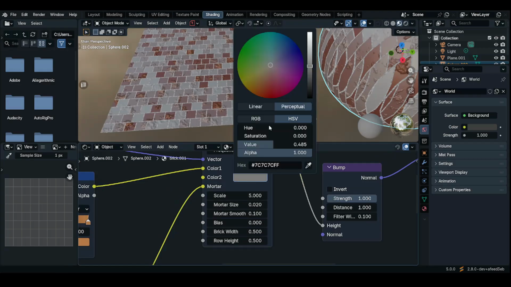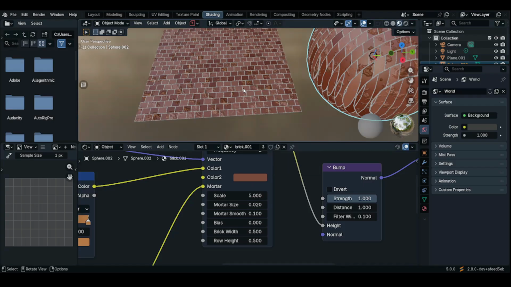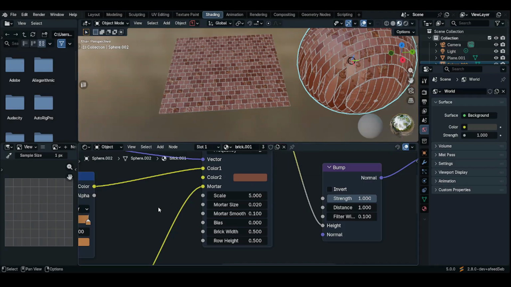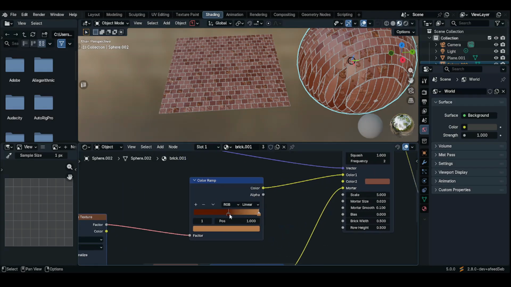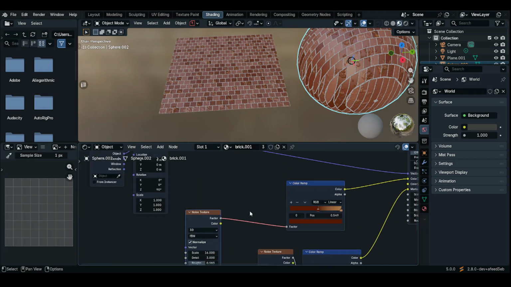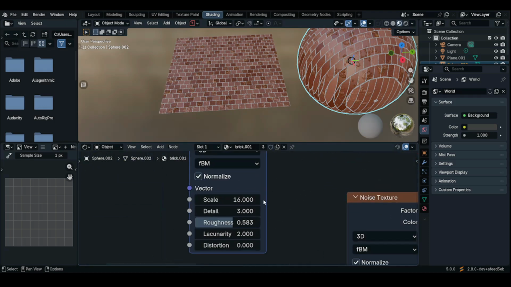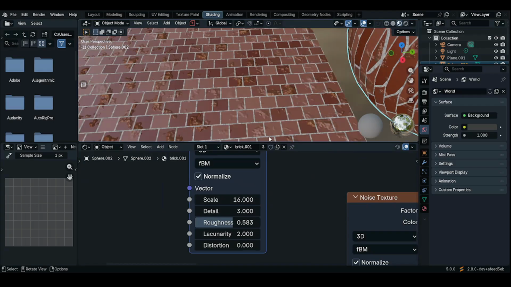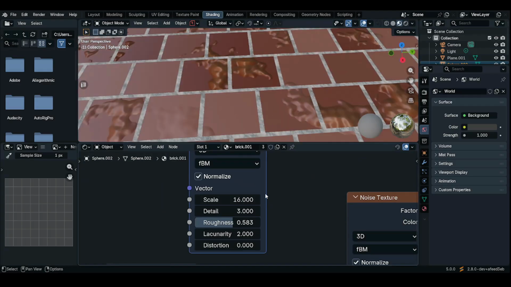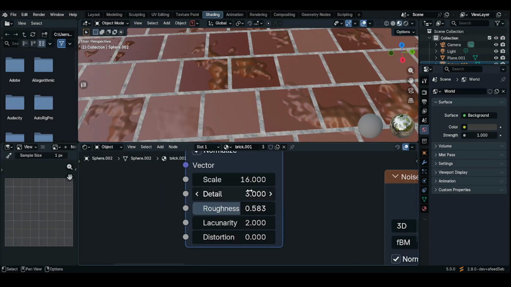Change this color to brown. Nice. I think this is too much, right? Then maybe I will fix that. Yeah, too much.